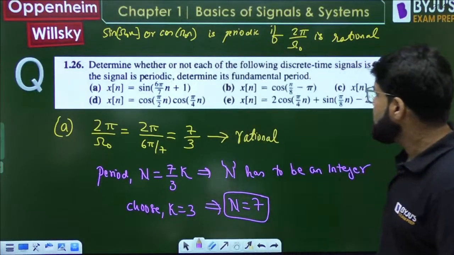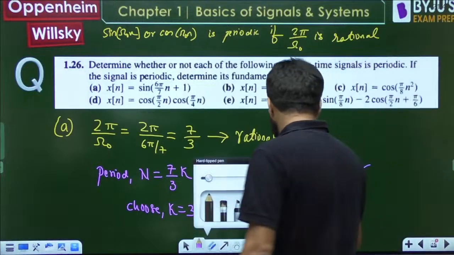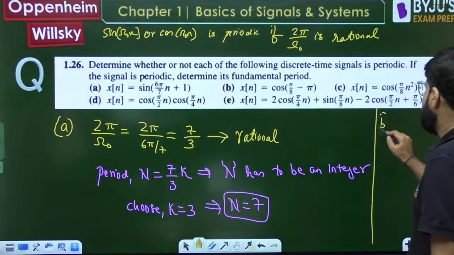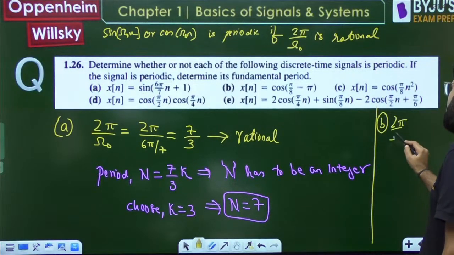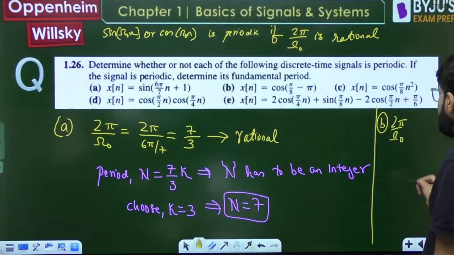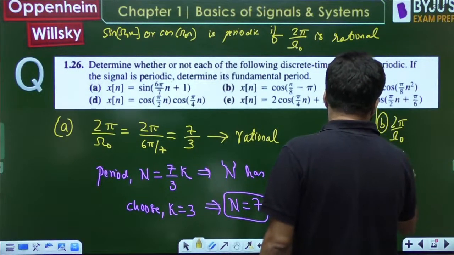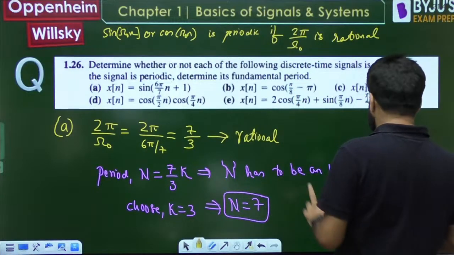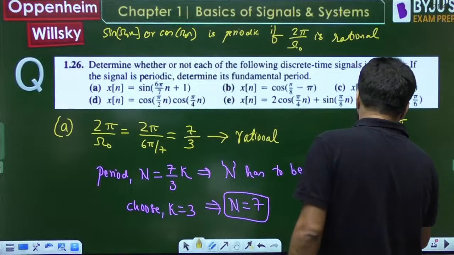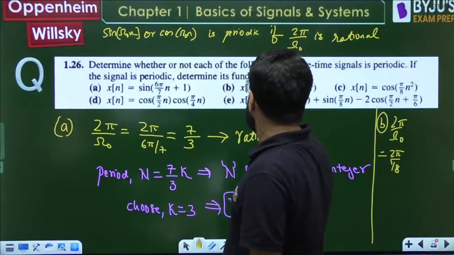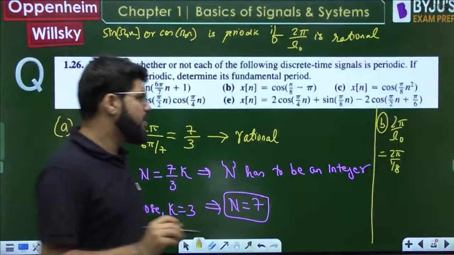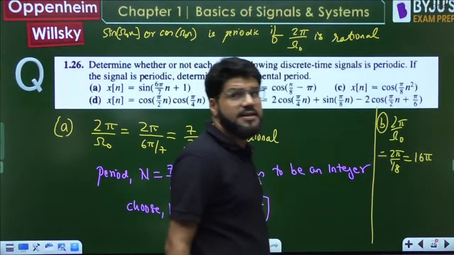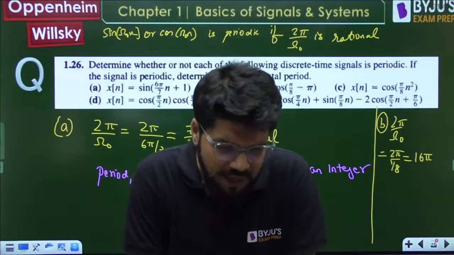Okay? Now if you come to the case number B, what is 2 pi by omega naught? For case number B it is 2 pi by 8. Correct? Cos omega naught n, where omega is 1 by 8. So 2 pi upon 1 by 8. This is 16 pi. Rational or irrational? Tell me.